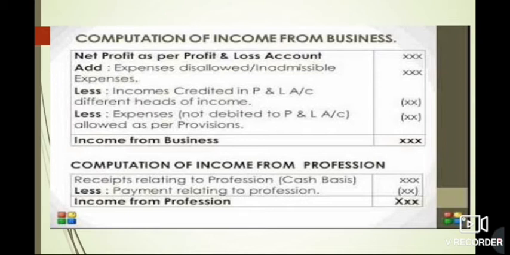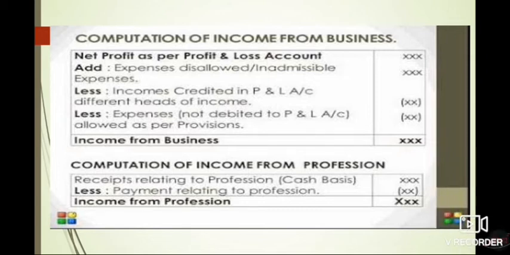Then we have to deduct the expenses which we have not debited to P&L account but are allowed as per provisions. We have a different set of rules for the P&L account also. So if we have not debited any expenses there, then that expense we are again going to deduct from here. Then that will be income from business. All these categories, the disallowed expenses and the expenses which are not debited to P&L account, we are going to study further. But according to the format we have this, then we get the income from business.